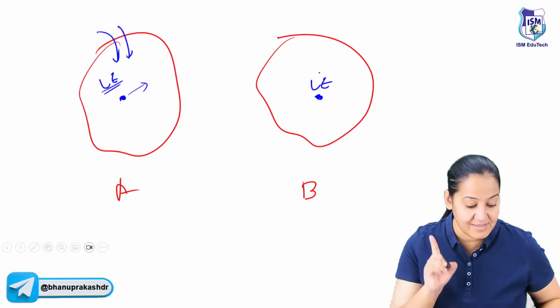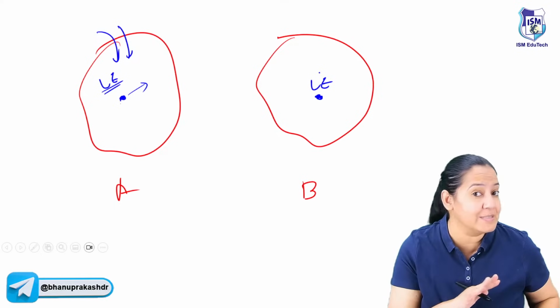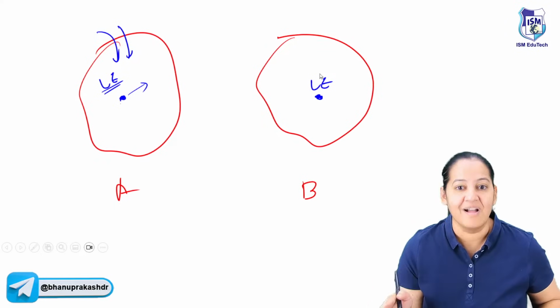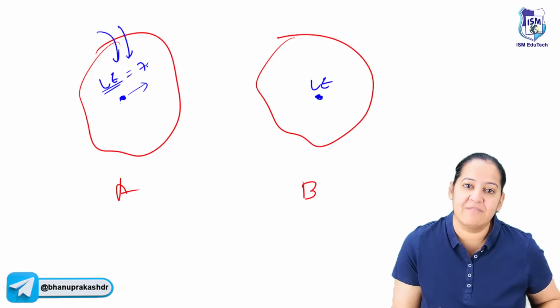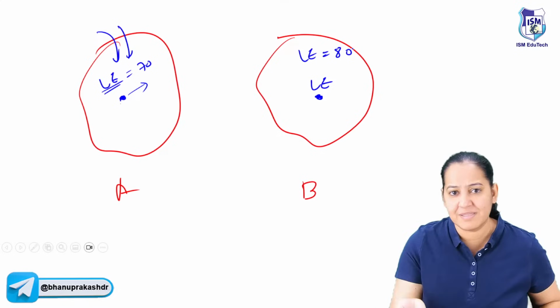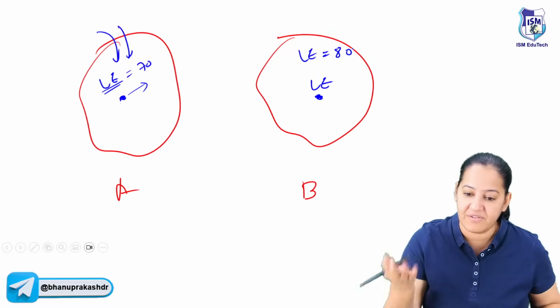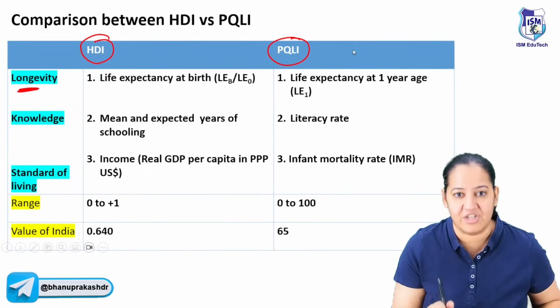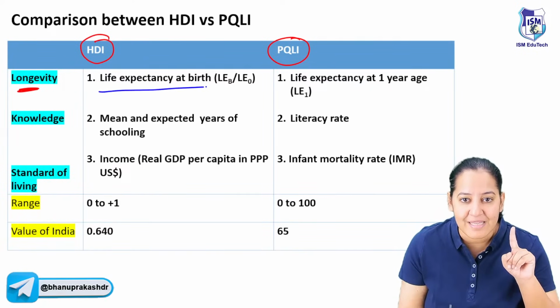So the first factor is life expectancy. It is an expectancy, it is not reality. Please understand. Just suppose here we are expecting the person will survive for 70 years. Here we are expecting that the person will survive for 80 years. Maybe the person dies before that, maybe the person dies after that. It is an expectation. So here we are taking life expectancy at birth.